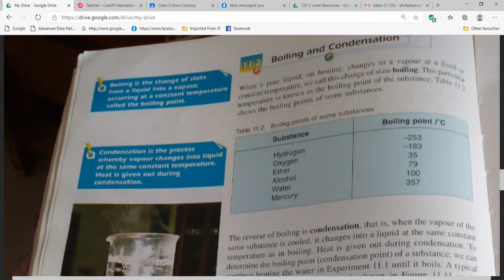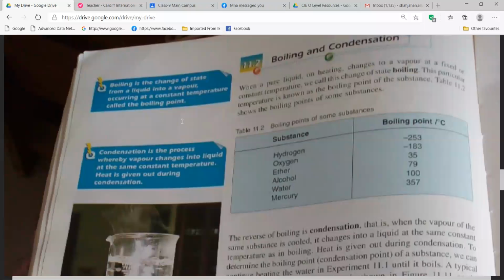Boiling and condensation. When a pure liquid on heating changes to a vapor at a fixed or constant temperature, we call this change of state boiling. This particular temperature is known as the boiling point of the substance. Table 11.2 shows the boiling point of some substances. So yesterday also we had this idea that what is called boiling is quite similar to melting, right?